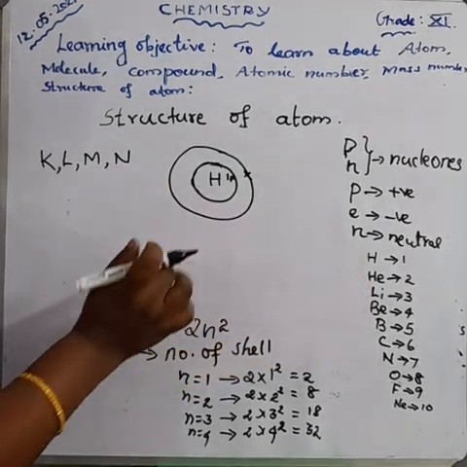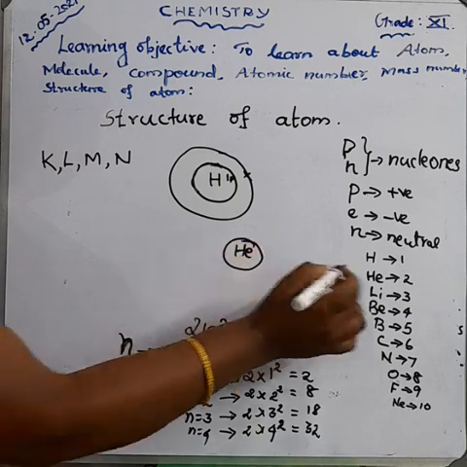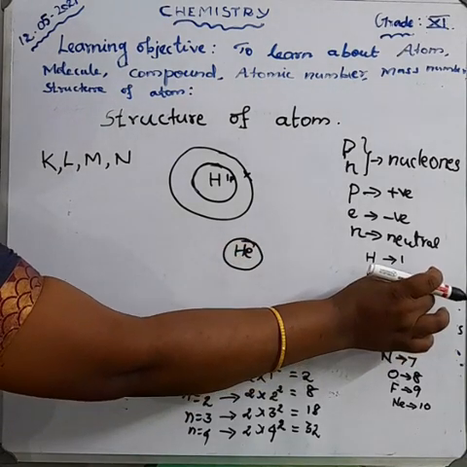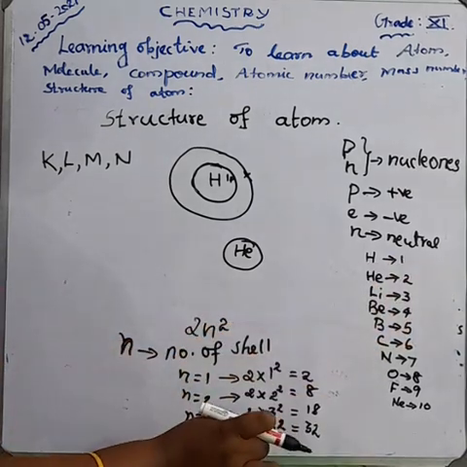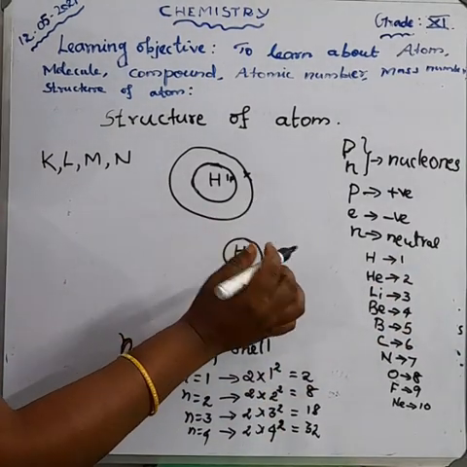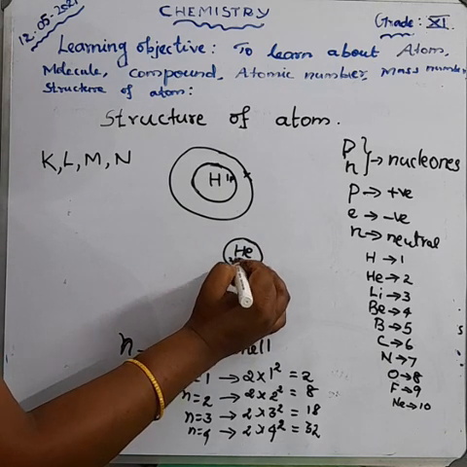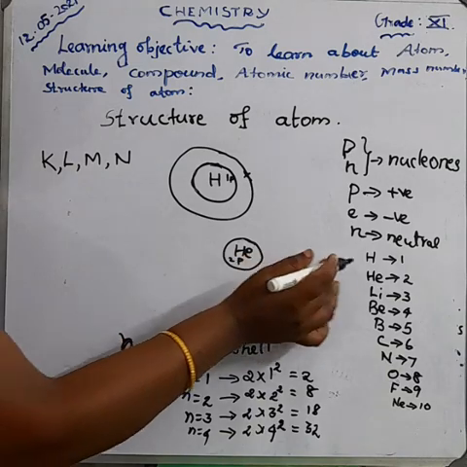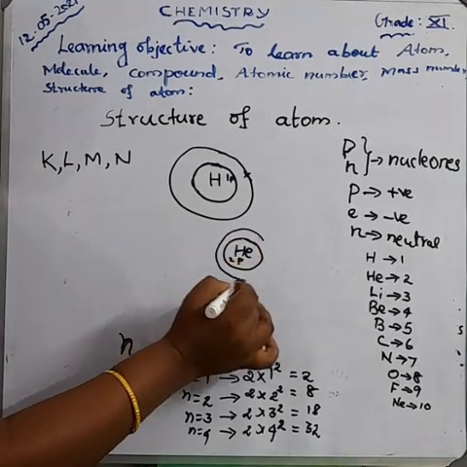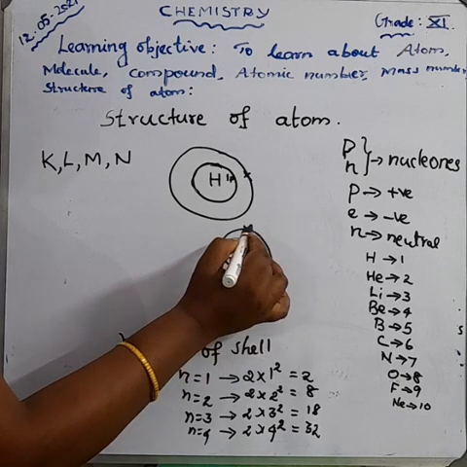And second, helium. The helium nucleus has atomic number 2. What do you mean by atomic number? The number of protons or number of electrons. So how many protons does the helium atom have? 2 protons. And how many electrons are revolving around the helium atom? 2 electrons.